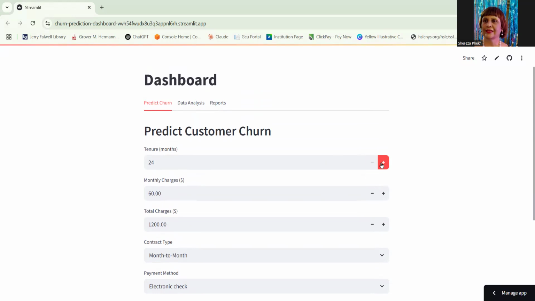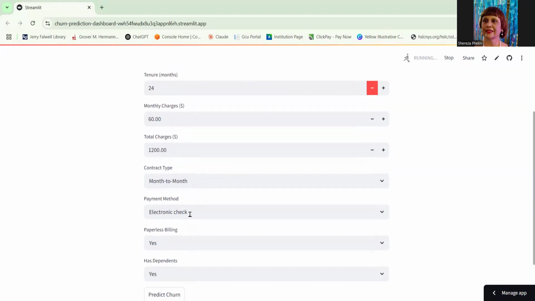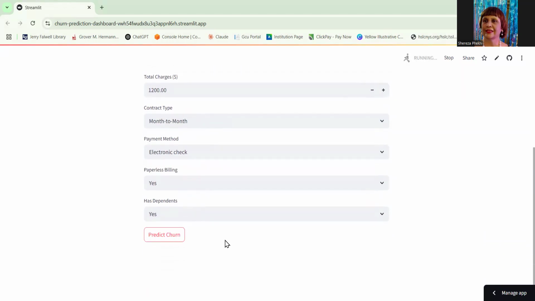I can increase or decrease the amount here. I can increase it here or decrease. The same thing goes with the other values that I have here. Then I can predict churn. In this case, I predict the churn as 49.48%.